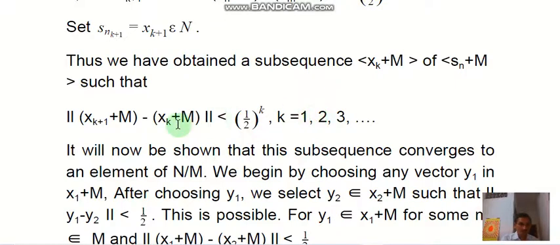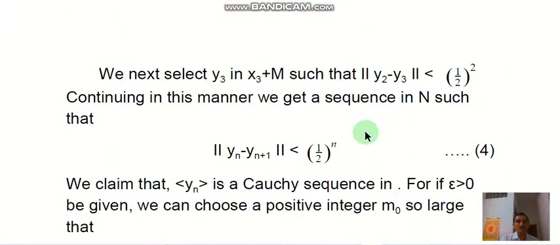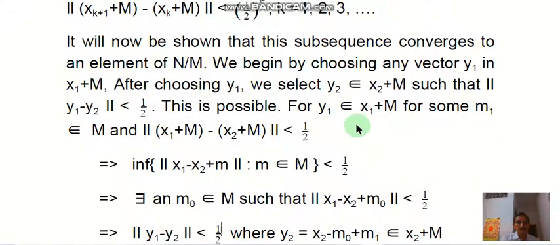So now it will be shown that this subsequence converges to an element of N by M. Here we begin by choosing any vector y1 in x1 plus M. After choosing y1, we select y2 belonging to x2 plus M such that norm of y1 minus y2 is less than 1 by 2.